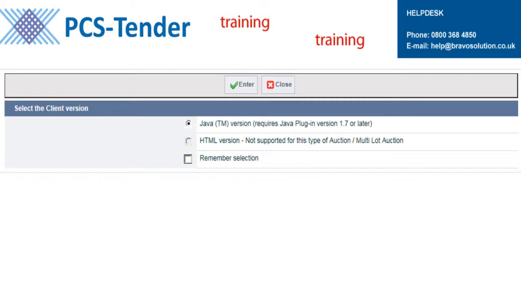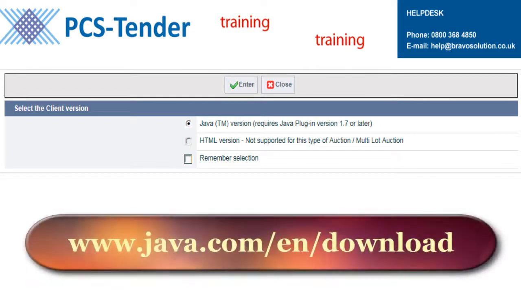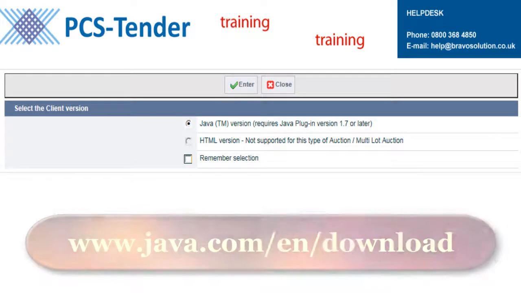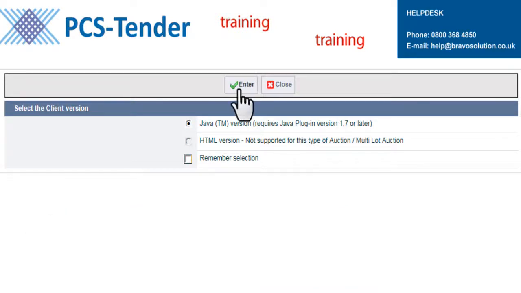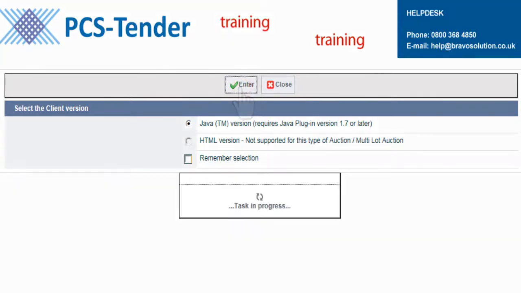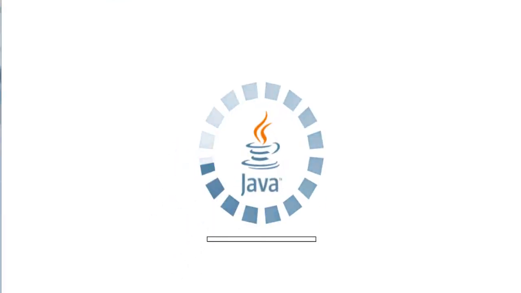Follow the instructions your computer provides in order to update the software. If you do not have Java or want to update it manually, you can find the latest software on the Java website at www.java.com. The software is free to download and run, and you can click on the link available below this video. Select the Enter button to continue.